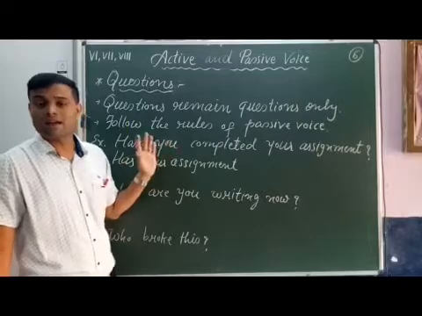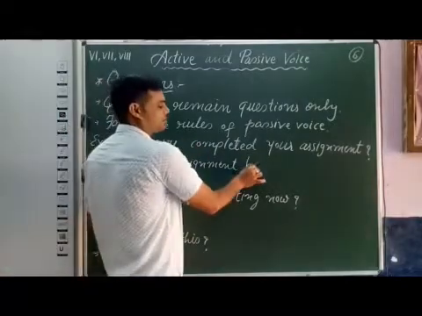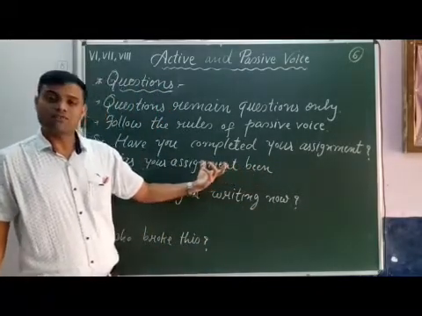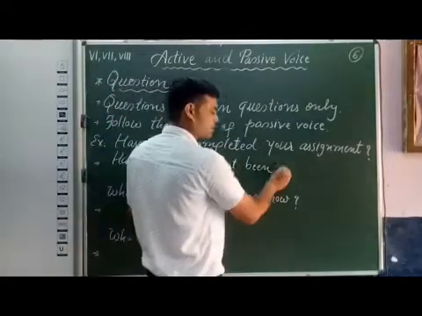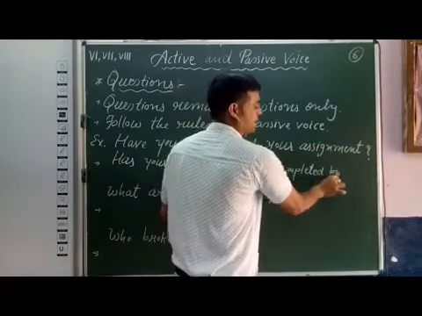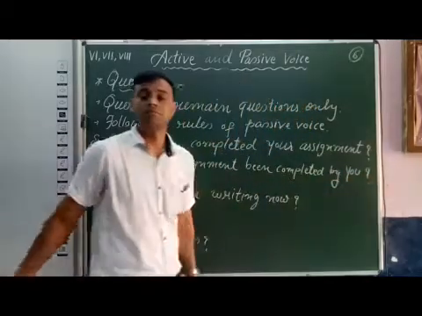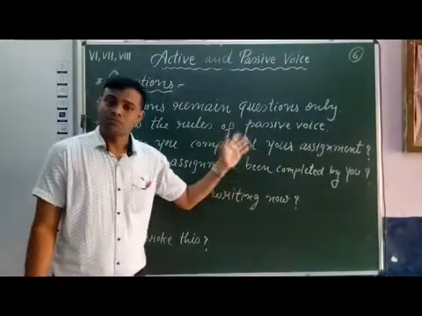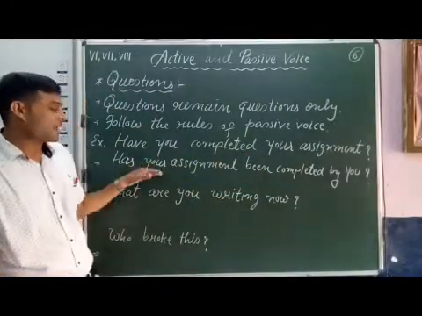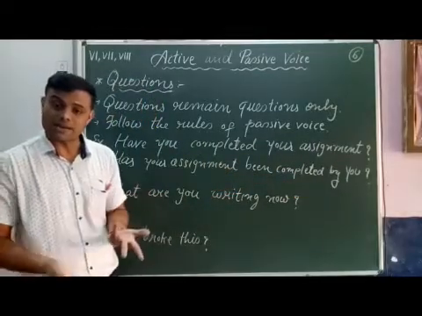Has your assignment, after that the to be form. As it is present perfect tense, the to be form is been. Has your assignment been, then V3 of completed, completed only. And then by, and then the subject and the question mark. Now we have transformed the question into passive voice, and the question remains a question only. Has your assignment been completed by you?